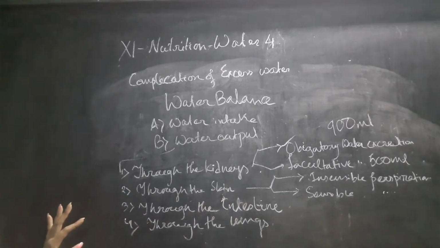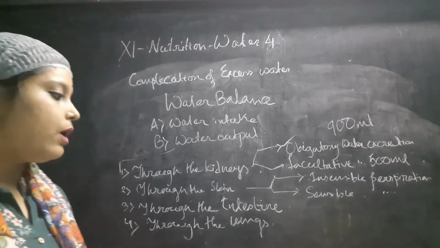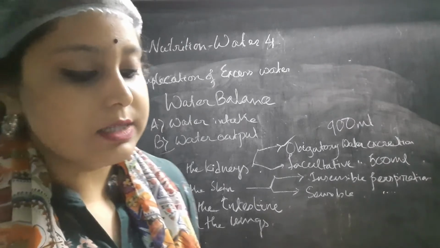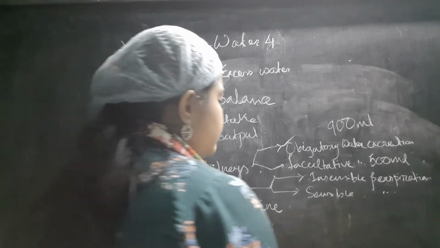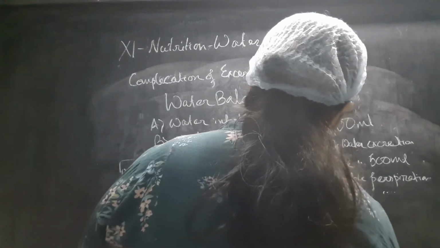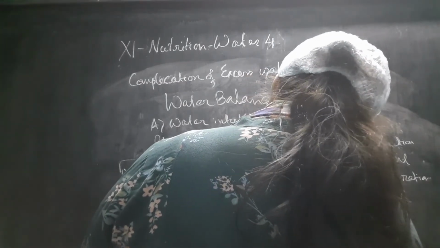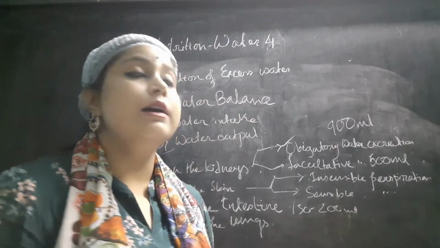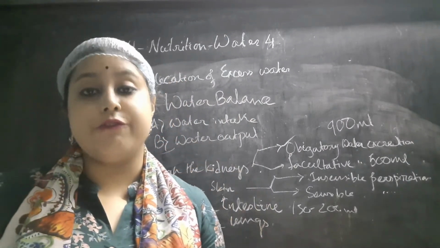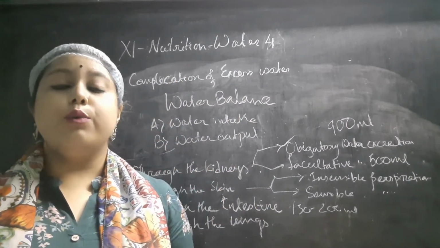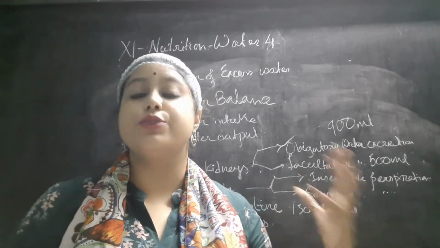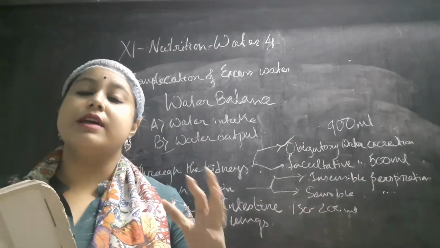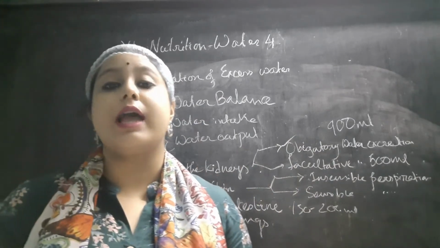The next is through the intestine. A very small quantity of water, 150 to 200 ml only, is normally lost in producing feces from our body. When the feces go out, water is very much needed to make the feces able to go out and work as a lubricant.